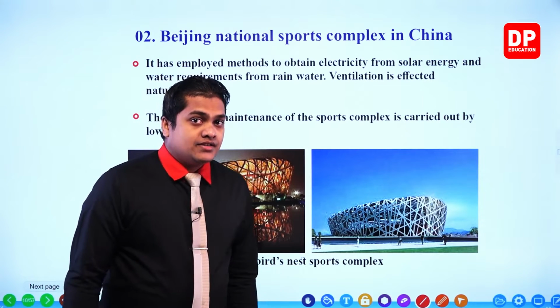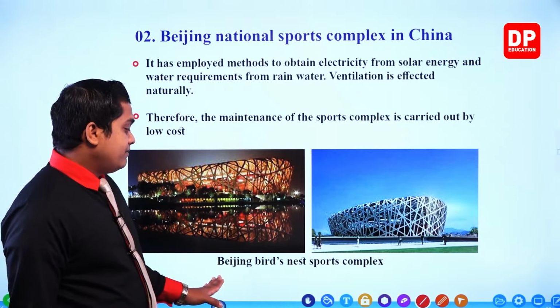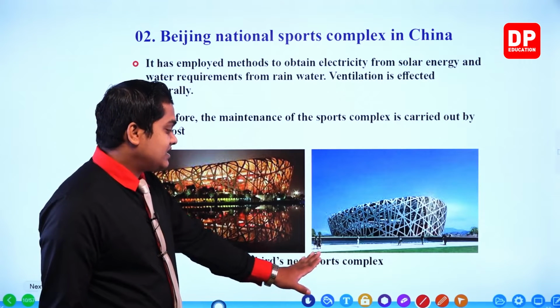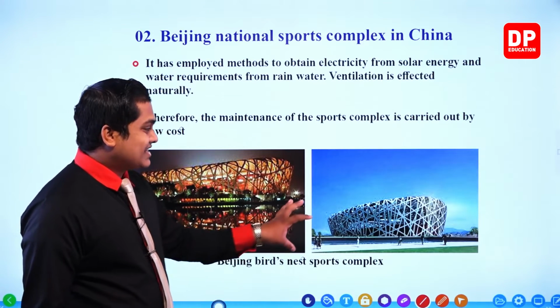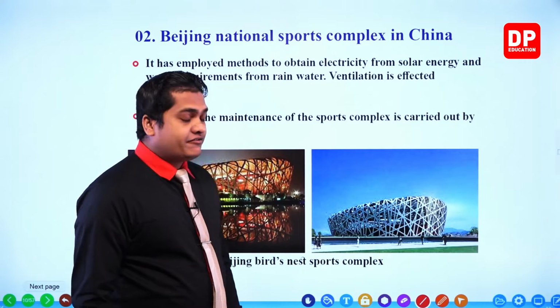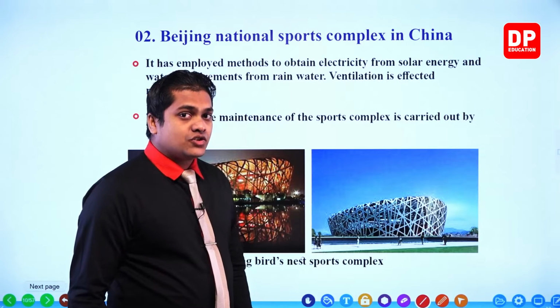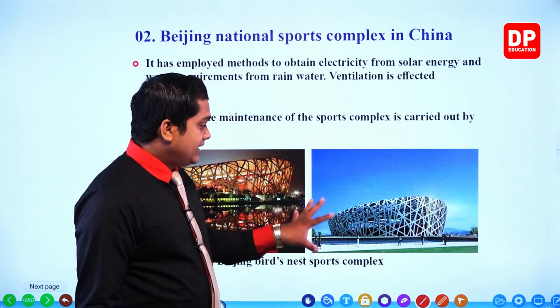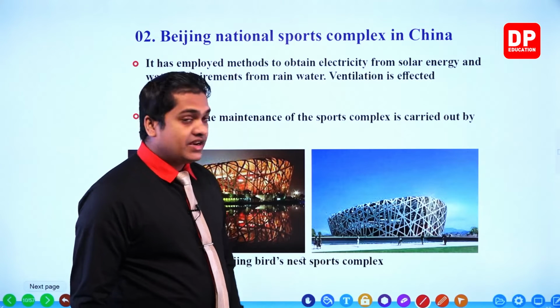This complex is also called the Beijing Bird's Nest Sports Complex because it is like the nest of a bird, like this, right? Different kinds of metals and other structures were used to create this stadium, my dear children.